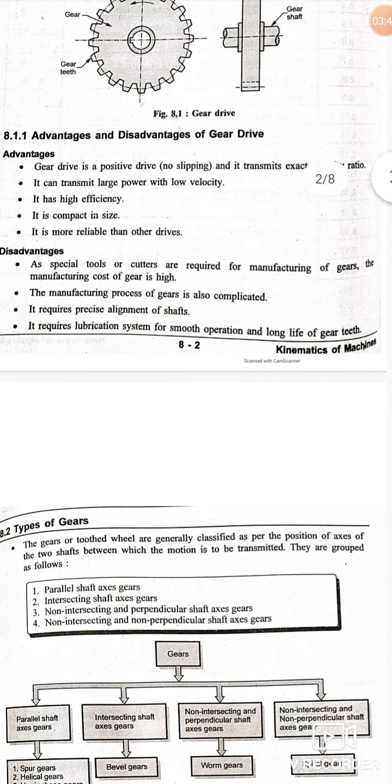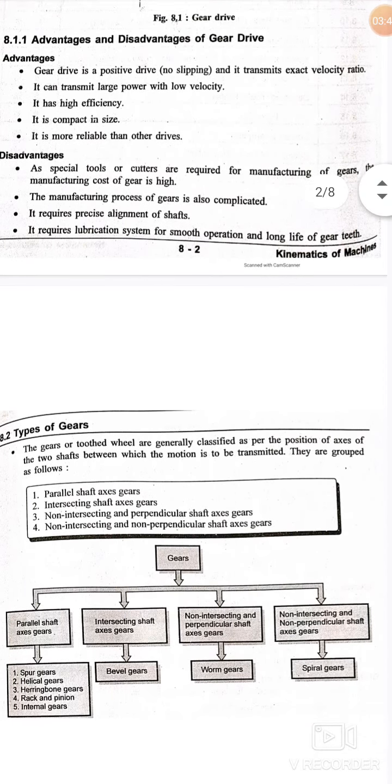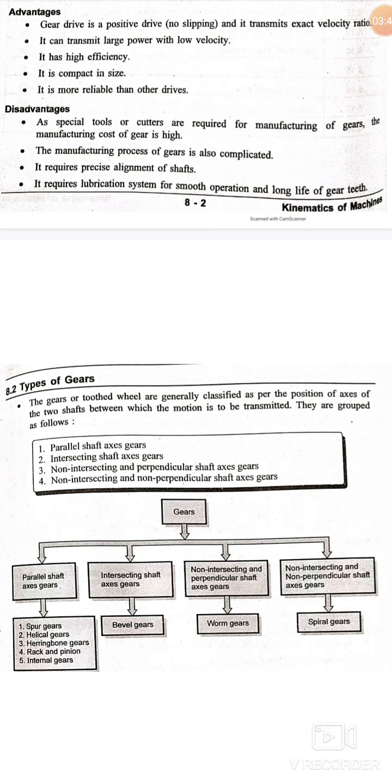Next we talk about different types of gears. Depending upon the position of the shafts, the gears can be classified as parallel shaft gears, intersecting shaft gears, non-intersecting and perpendicular shaft axis gears, and non-intersecting and non-perpendicular shaft axis gears. It is written in detail in the form of a block diagram, the classification of the gears in the figure.